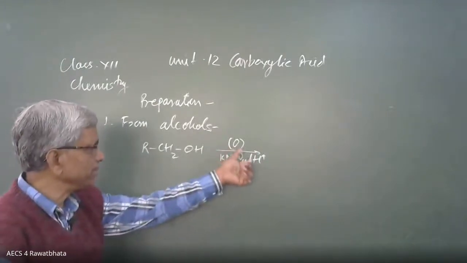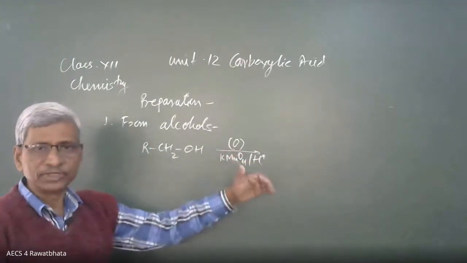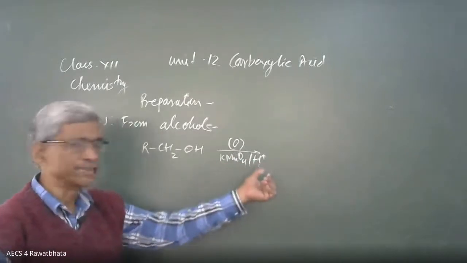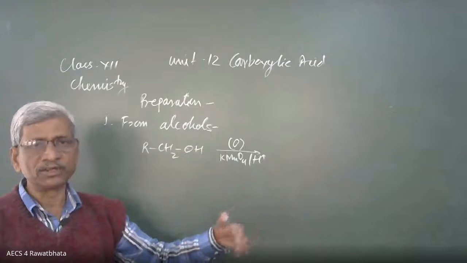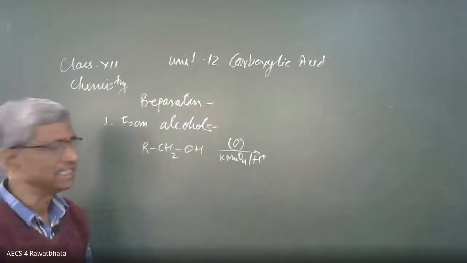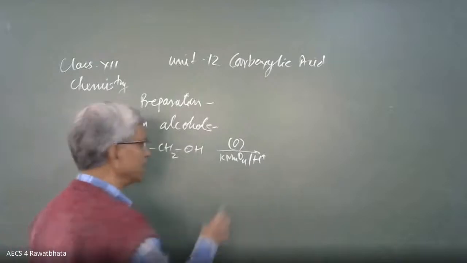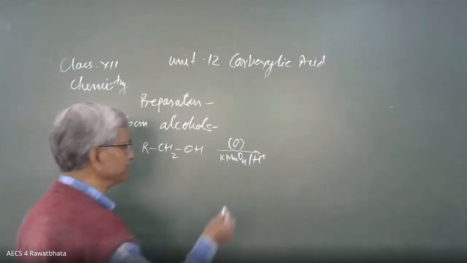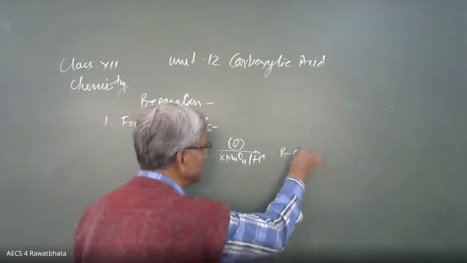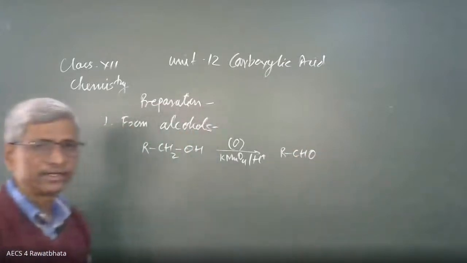Simply by adding this O, it is understood we are going to oxidize. But it is better to mention the oxidizing agent. We are going to get aldehyde first. Aldehyde has R along with the carbon, RCHO.